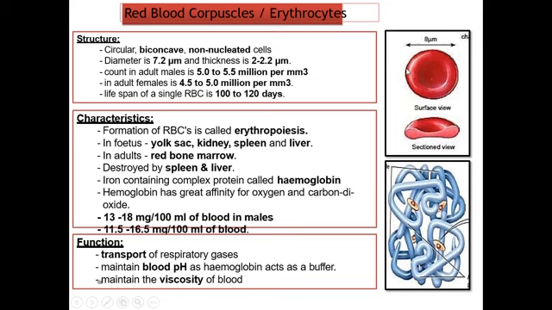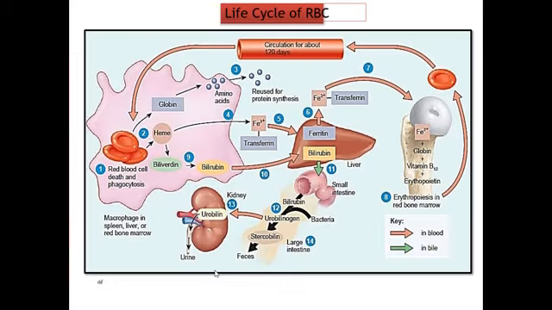In respiration, what we have seen, that one molecule of hemoglobin can combine with 4 molecules of oxygen. Hemoglobin has a higher affinity towards oxygen and carbon dioxide. So function is transport of respiratory gases, maintenance of pH, maintenance of viscosity of blood. So these are the structure, characteristic, and function of red blood cells.